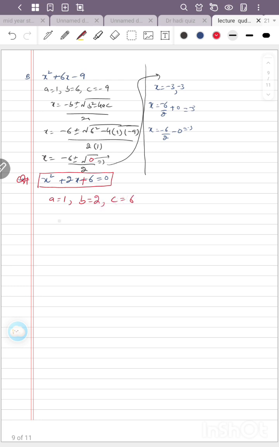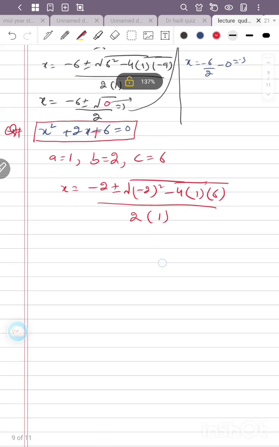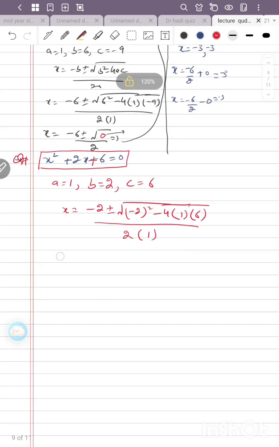Now we have to put all these values in the equation: minus 2 plus minus the square root of 2 square minus 4 times a, which is 1, times c, which is 6. Here 2a is 2. We are just putting in all the values of the quadratic formula. x equal to minus 2 plus minus the square root of 4 minus 24, which is minus 20, divided by 2.